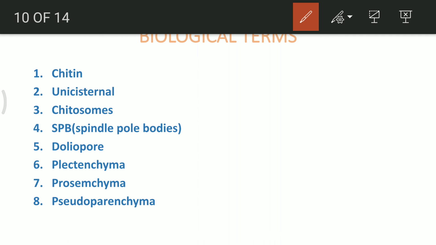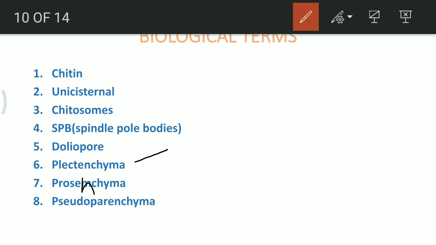When they are highly woven with each other, we say that it is in plectenchyma condition. Prosenchyma is a condition when the hyphae are loosely woven with each other, whereas pseudoparenchyma is a condition when the hyphae form a compact mass and look like parenchyma-like tissue.